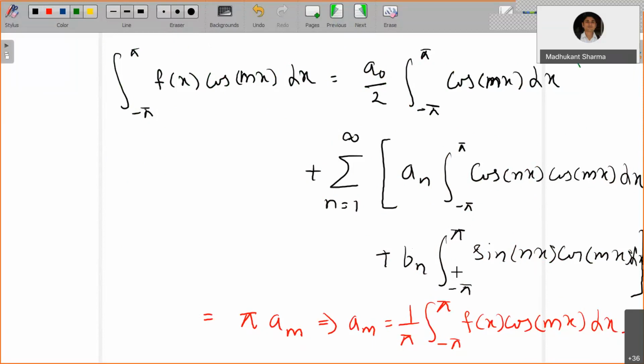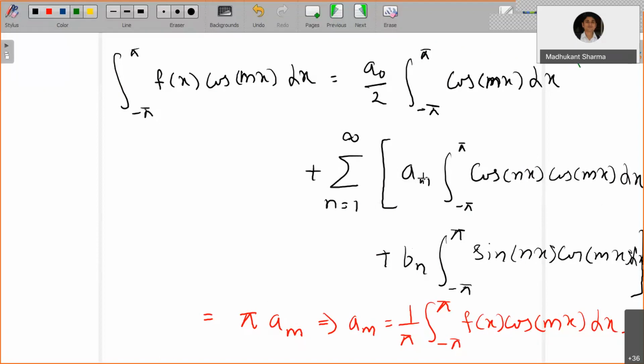Now this integral value, the bn coefficient, will anyway be 0 whether m equals n or m is not equal to n. Now the an coefficient will only be non-zero whenever m equals n. Otherwise it is 0. So the value of this integral is going to be pi. It is only non-zero when m equals n.